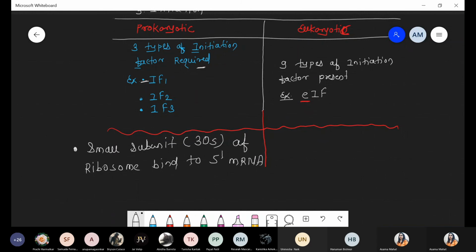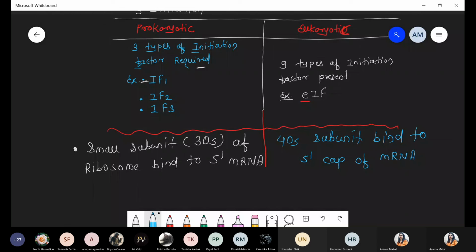And the same scenario with respect to the eukaryotic system, but in this condition the small subunit is not 30S, it is 40S. So the 40S small subunit binds to the 5' cap of messenger RNA. I hope you remember we discussed 5' capping. This is a specific phenomenon associated with the eukaryotic transcription process.